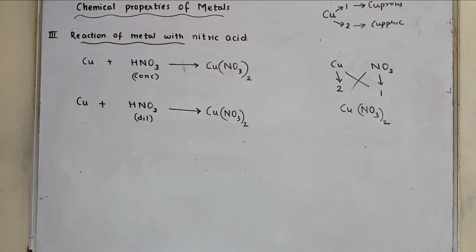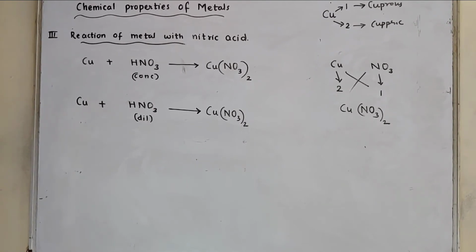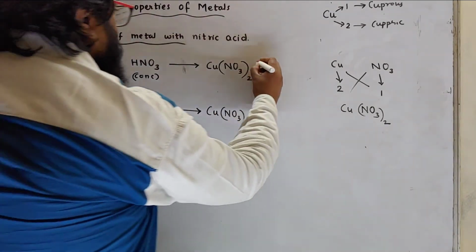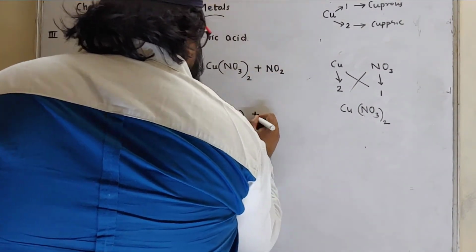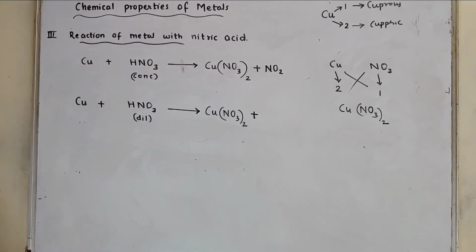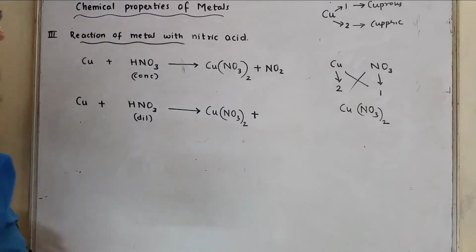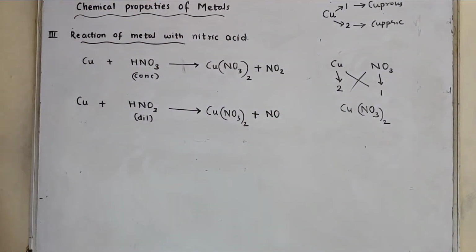But one thing is clear, when concentrated nitric acid is used, it forms nitrogen dioxide. And when it reacts with dilute nitric acid, it forms nitric oxide. What is nitric oxide? NO. So this is the difference, plus water.